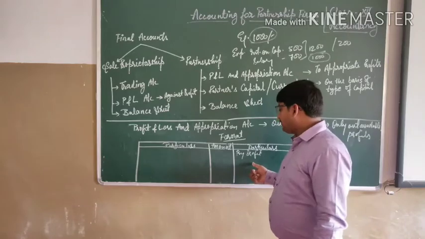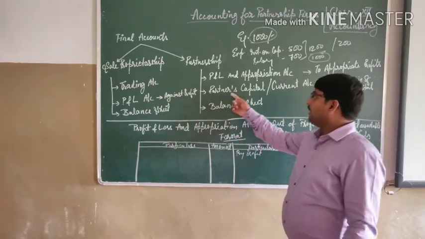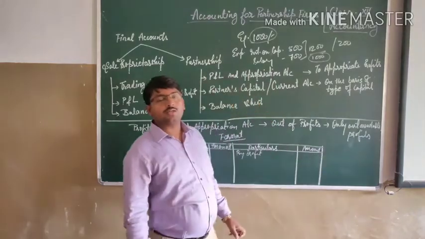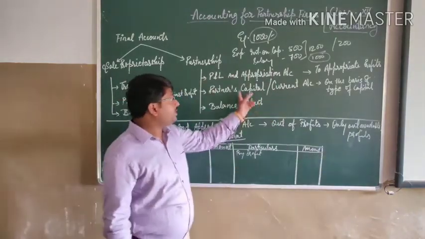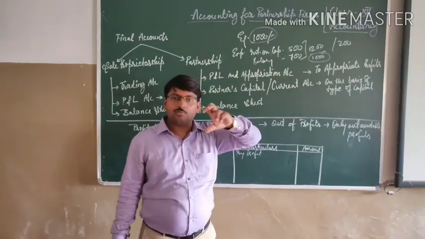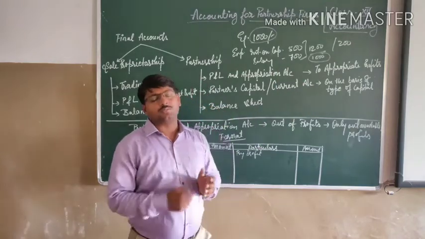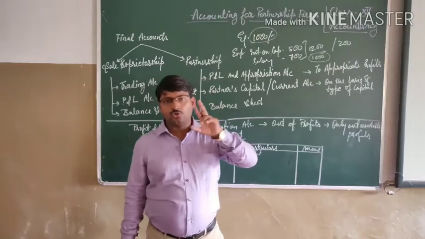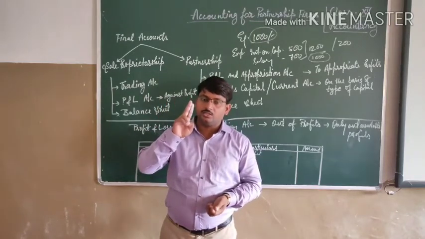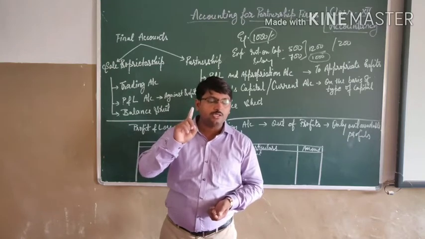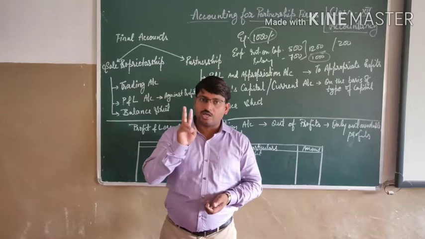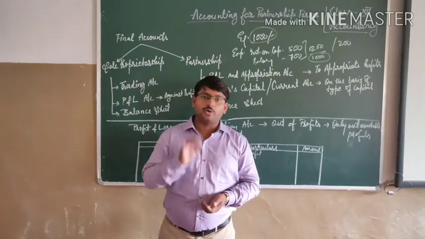Then after preparing this, what we have to do? We have to prepare the partners capital accounts or the partners current account. This depends on the type of capital. Firstly, you should know that how many types of capitals are there. There are two types of capitals basically. The fixed capital and the fluctuating capital. Got it?